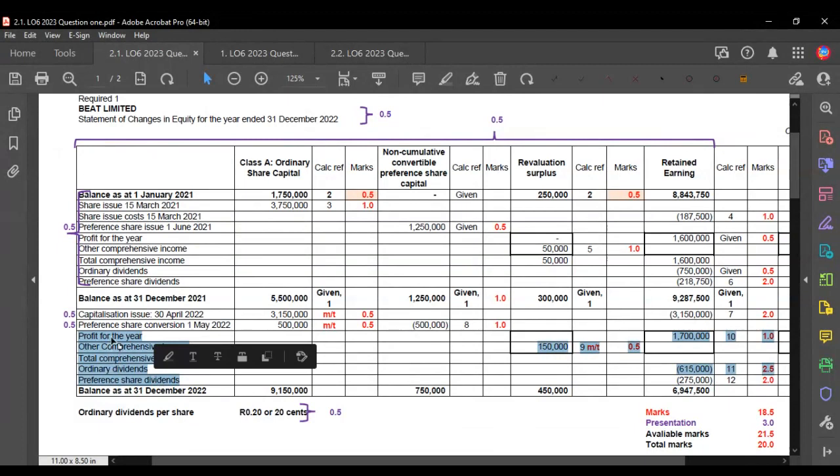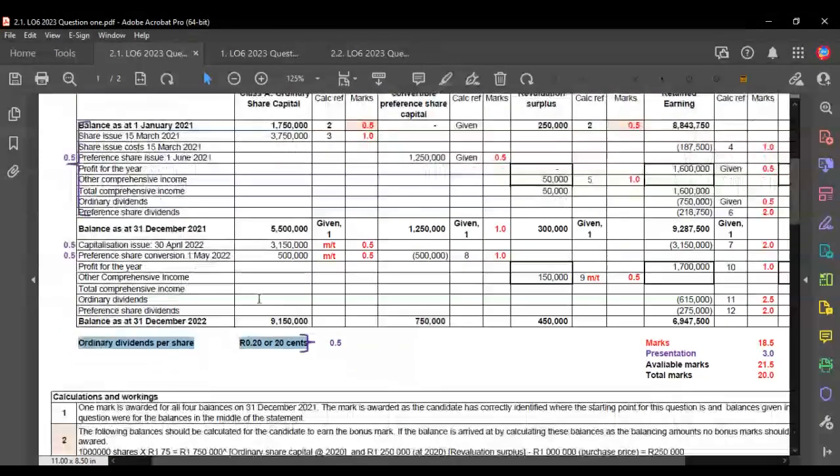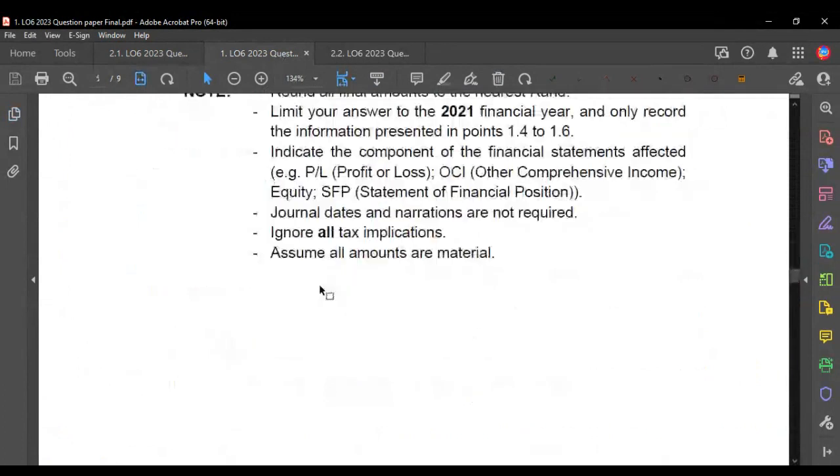So if you only had these labels but missed out these two, right, in 2022, you actually would have gotten 0, okay, in terms of presentation, I mean. And then the ordinary share dividends, you get half a mark for indicating the ordinary share dividends. And that is basically required 1 of question 1.